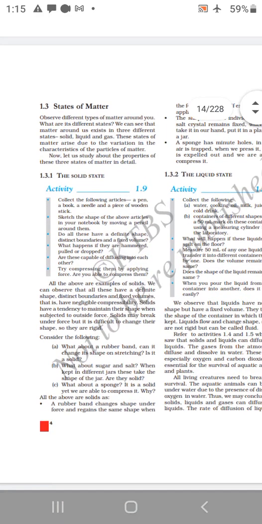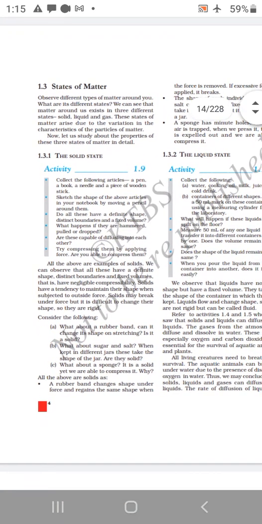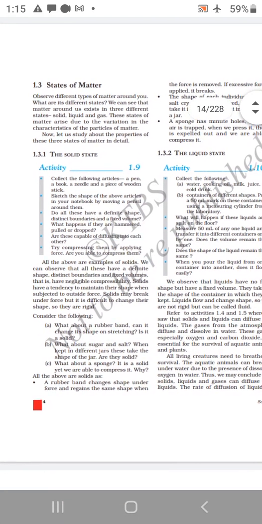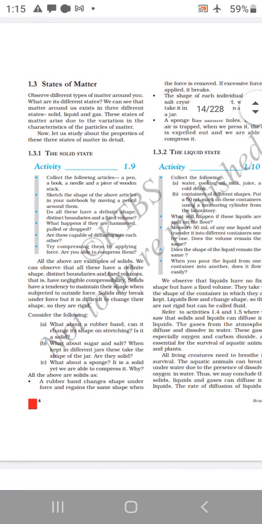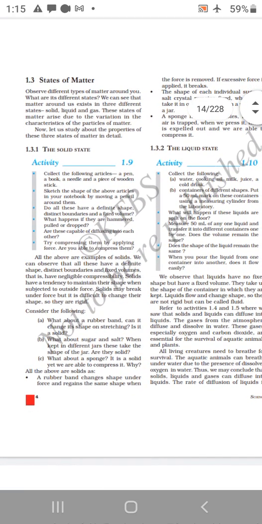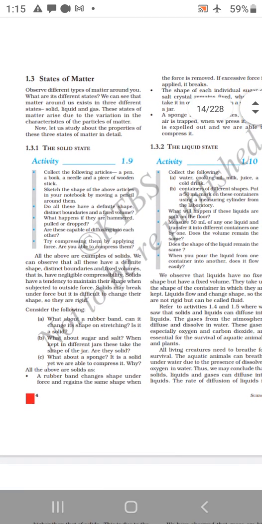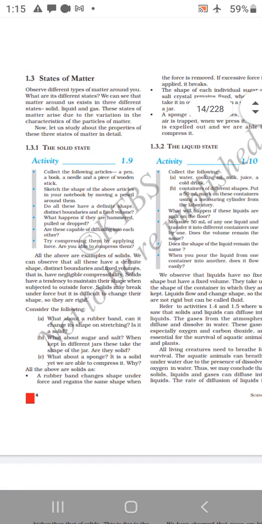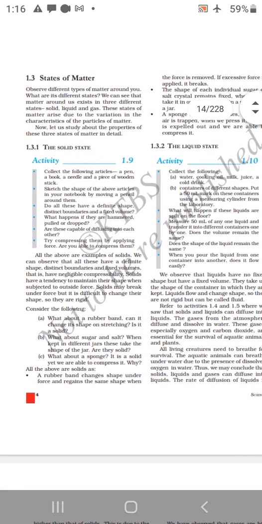We'll continue states of matter. There are three states of matter: solid, liquid, and gas. We can see that matter around us exists in three different states: solid, liquid, and gas.